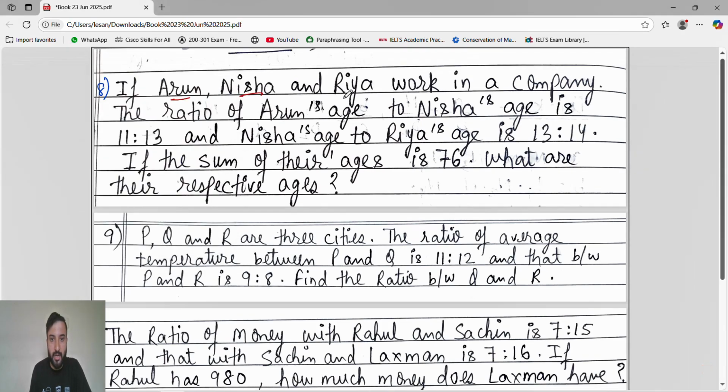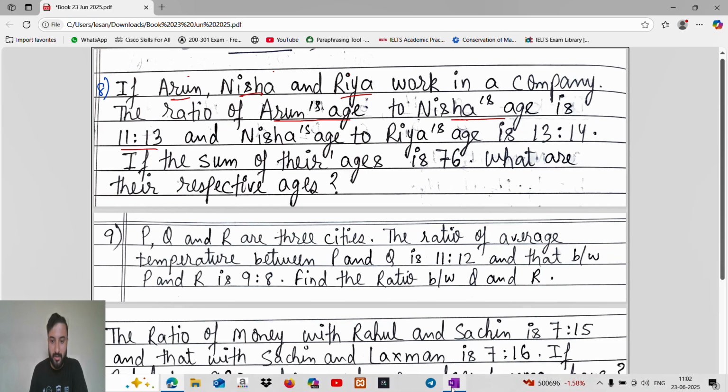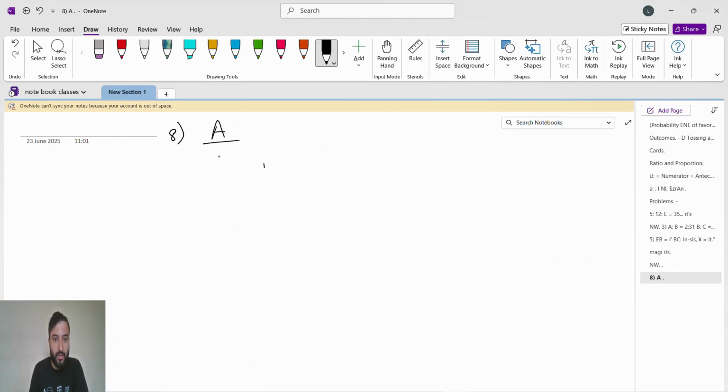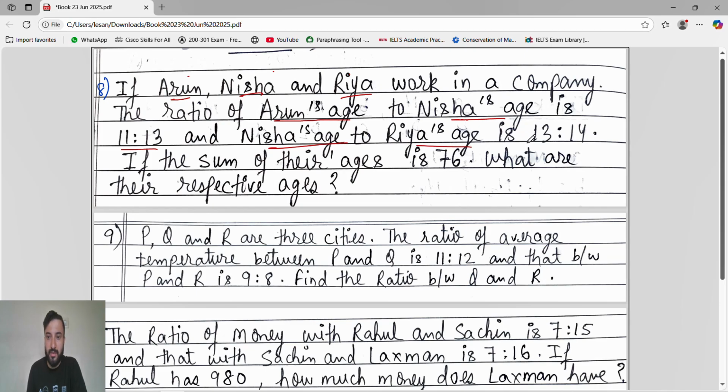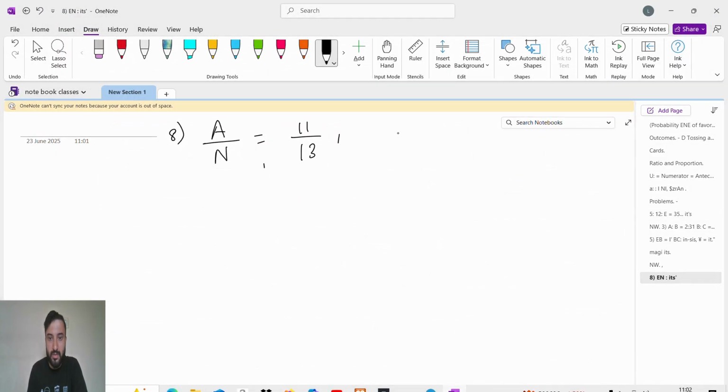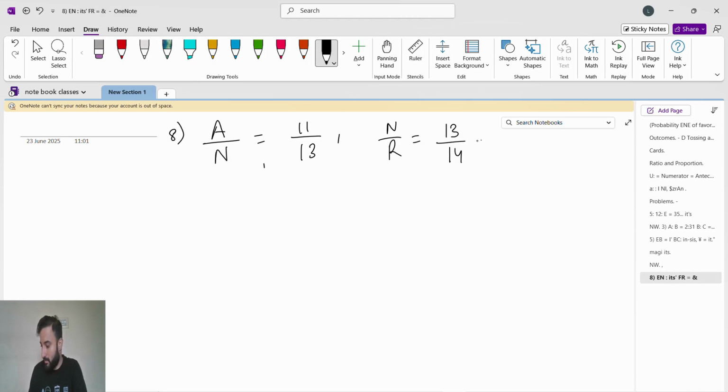If Arun, Nisha and Riya work in a company, very good. The ratio of Arun's age to Nisha's age is 11 is to 13, and Nisha's age to Riya's age is 13 is to 14. They have given this much.